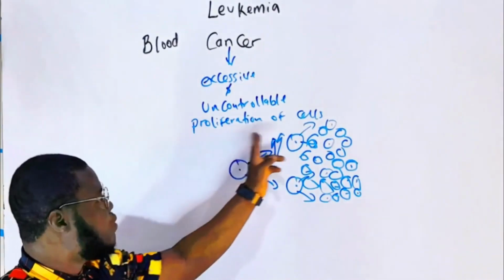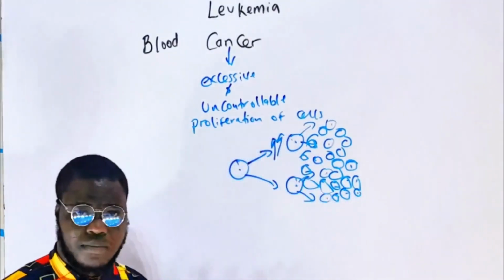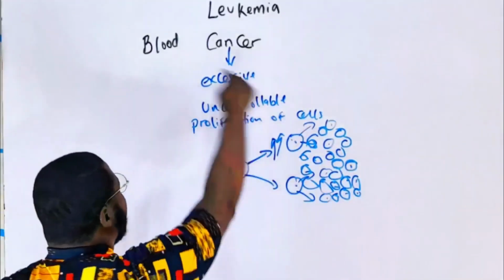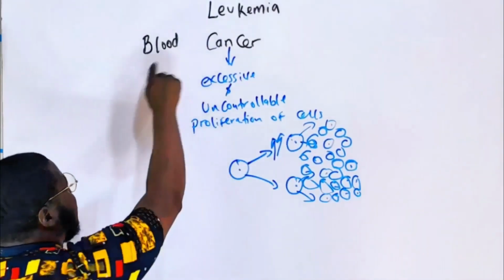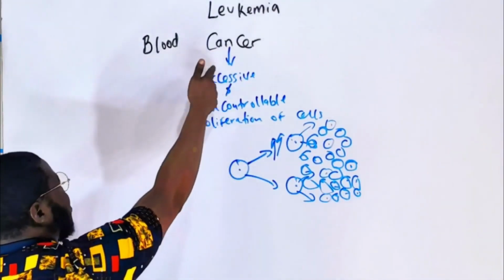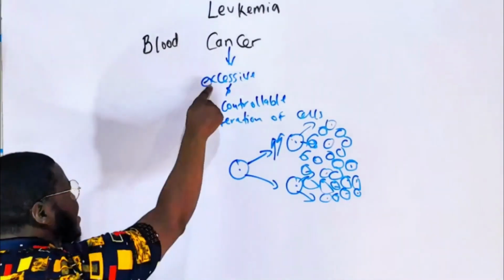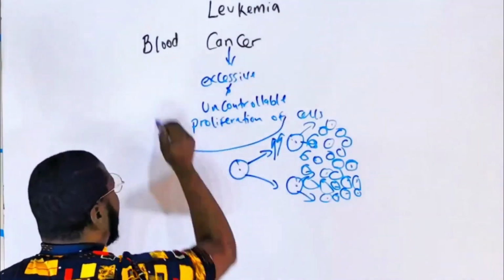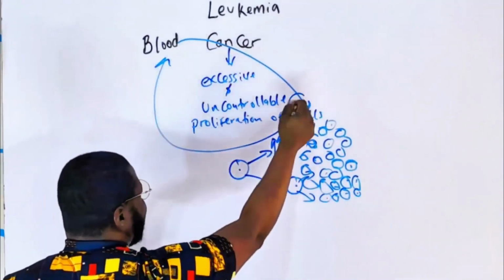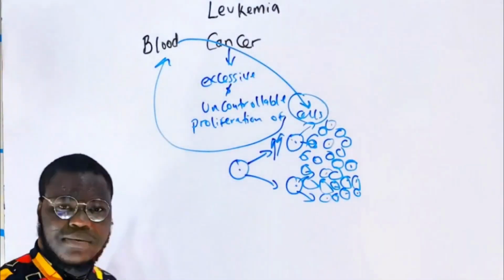It is the uncontrollable proliferation of cells within the body. If you combine the meaning of blood and cancer, you know why they call leukemia blood cancer. It is an excessive and uncontrollable proliferation of blood cells.